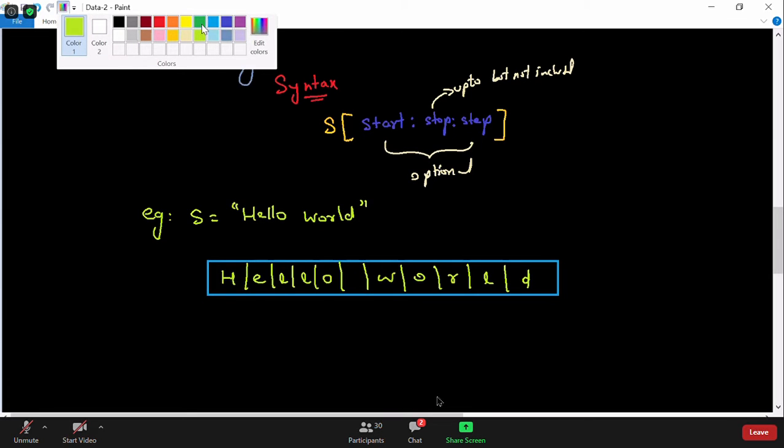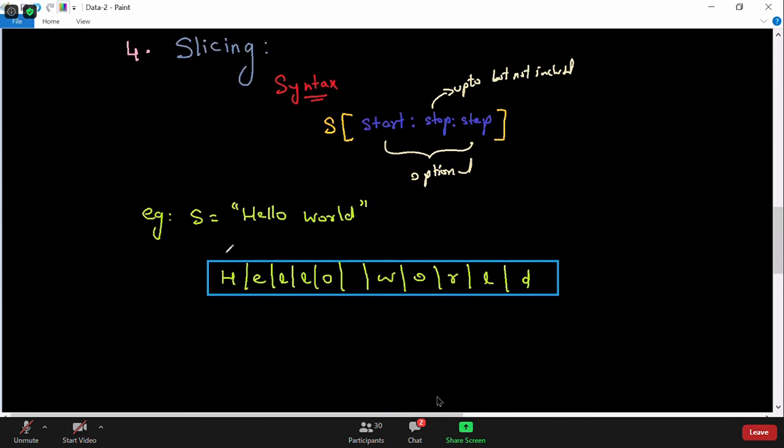The indexes will be 0, 1, 2, 3, 4, 5, 6, 7, 8, 9, and 10. And the negative indexing will be -1, -2, -3, -4, -5, -6, -7, -8, -9, -10, and -11. So these are the positive indexes for the string hello world, and these are the negative indexes.